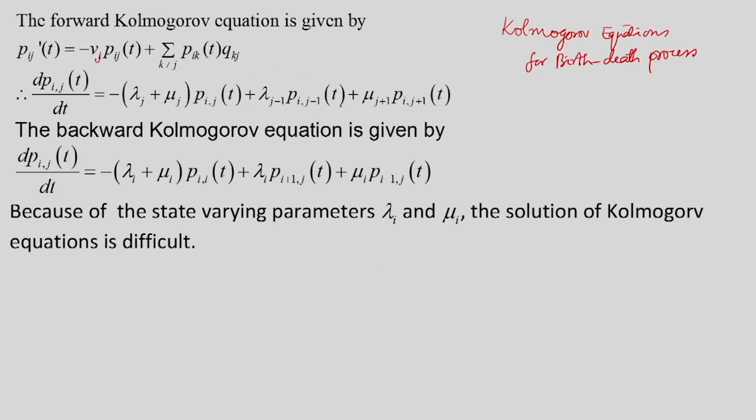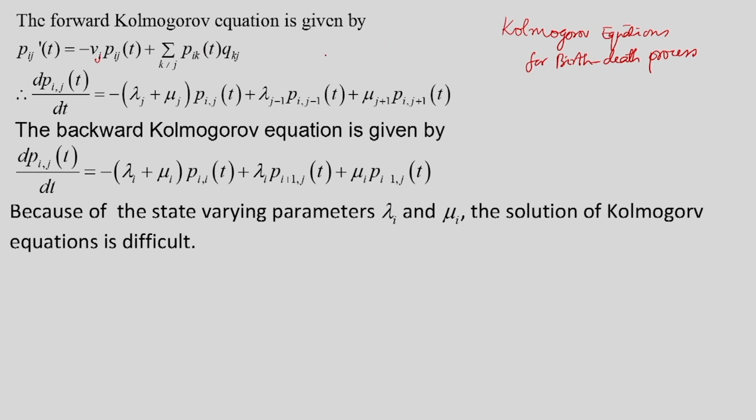Let us discuss the Kolmogorov equations for the birth-death process. The forward Kolmogorov equation is given by P_ij'(t) is equal to minus nu_j P_ij(t) plus the summation over k not equal to j of P_ik(t) q_kj.